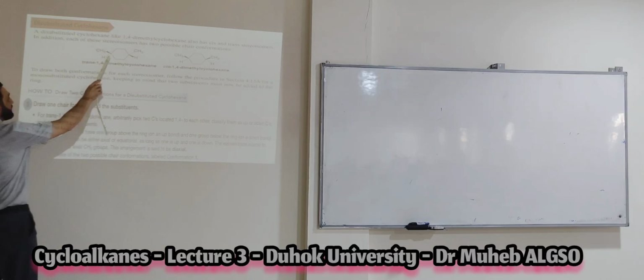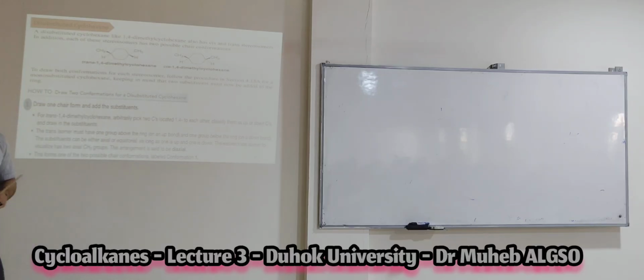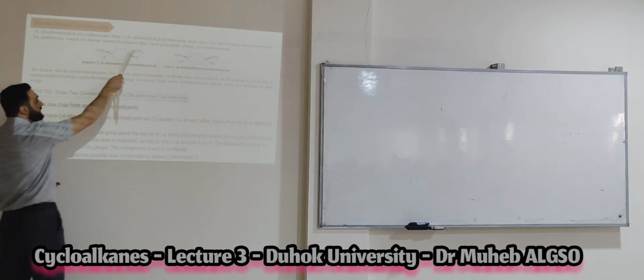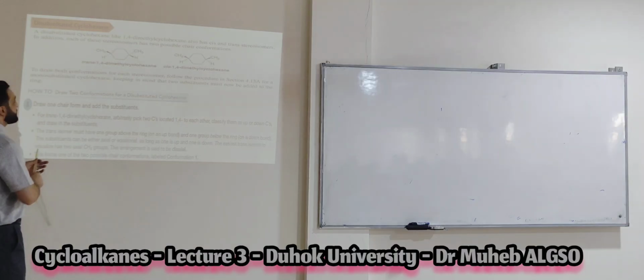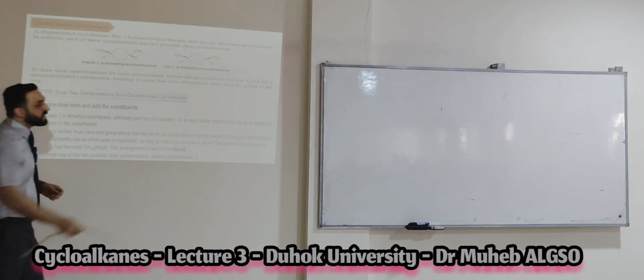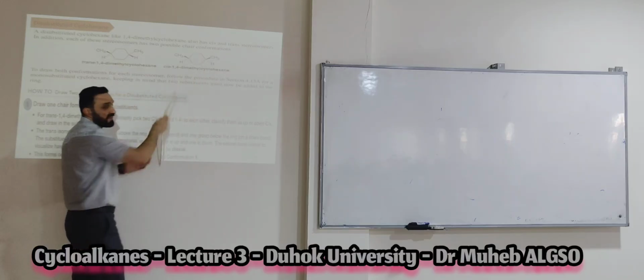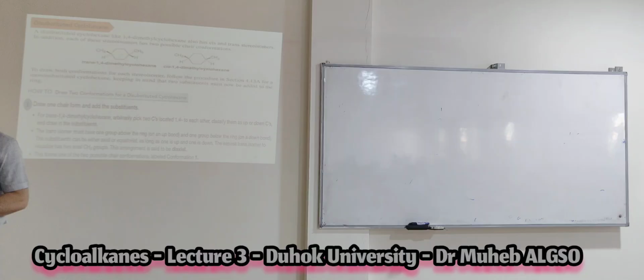Look here, this is the figure. The methyl groups, are both at the same side or different sides? This CH3 is near from here and this one is at the back side. That means they are on different sides of the ring, so it will give you trans isomers. If both CH3 are on the same side, this gives you cis isomers.